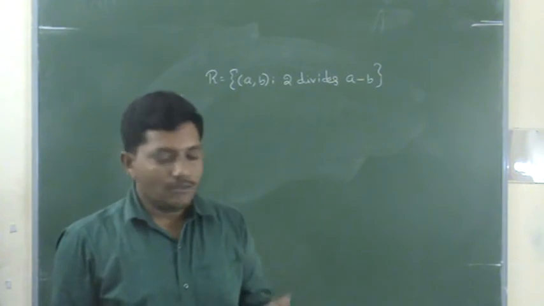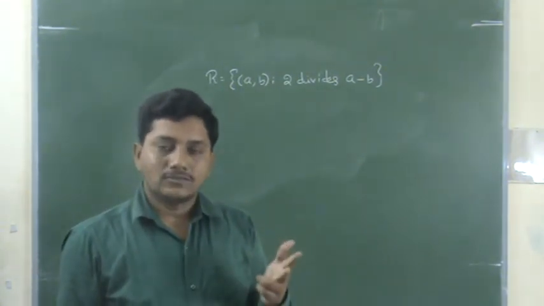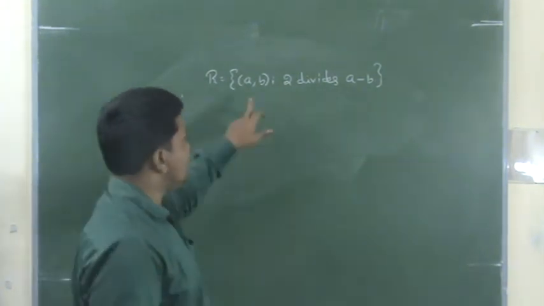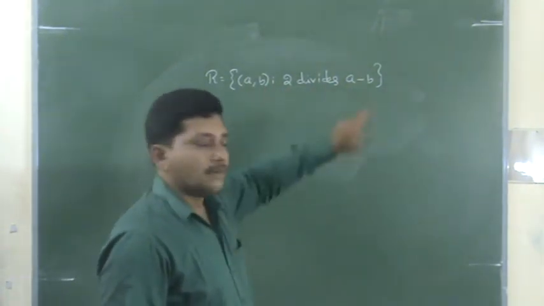That means we want to show reflexive, symmetric, transitive. All three are satisfied.